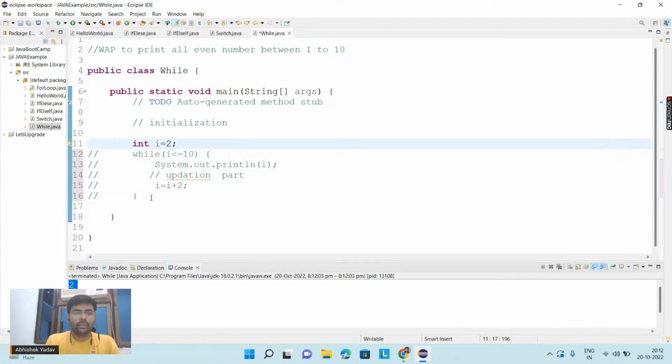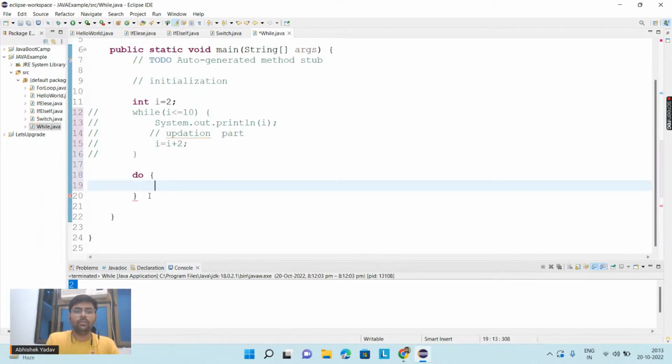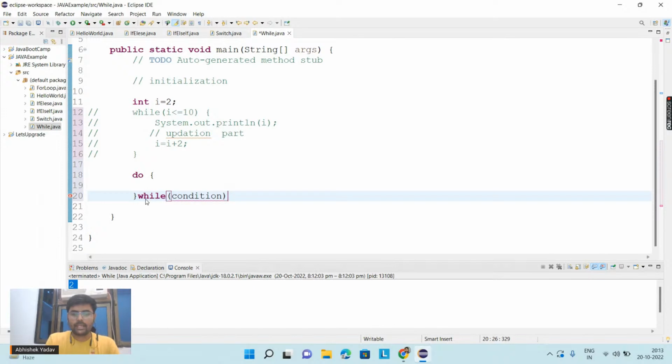Okay, so here Kuldeep is saying, hey, if you want your loop to execute one time, irrespective of the condition, you should go with the do while part. Okay, so in order to write do while, first you have to write the do keyword, after that the curly brackets, and here you have to write while, and here you have to write the condition part, and after that a semicolon. Okay, and here you have to write the body of the do while.